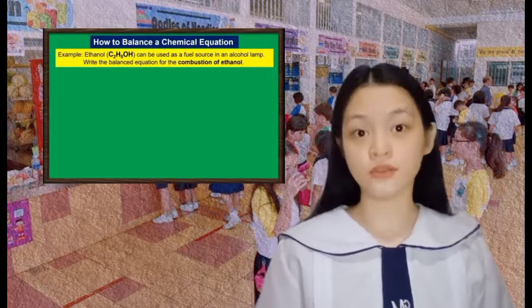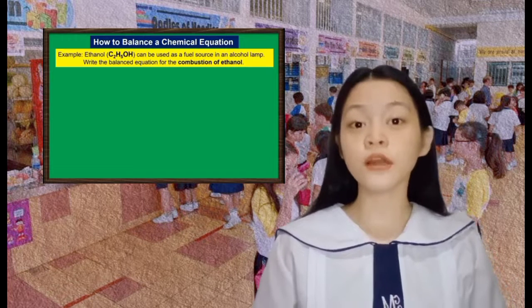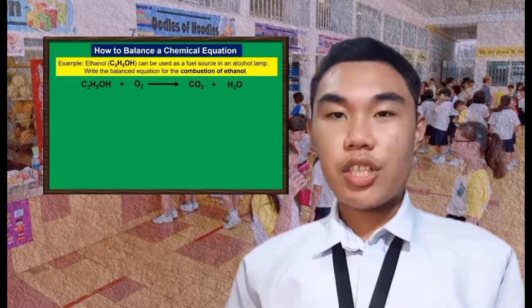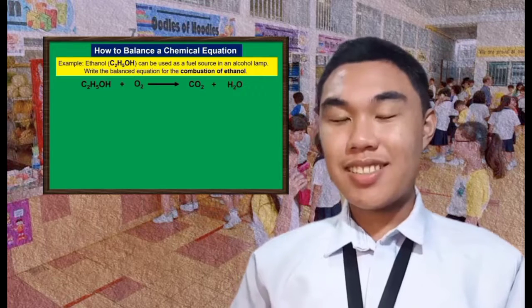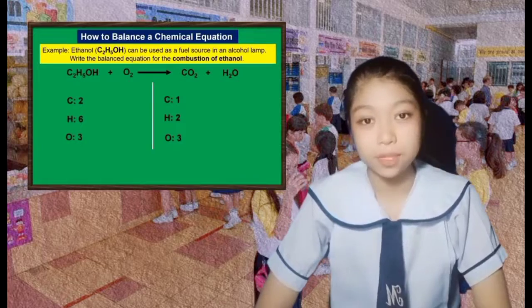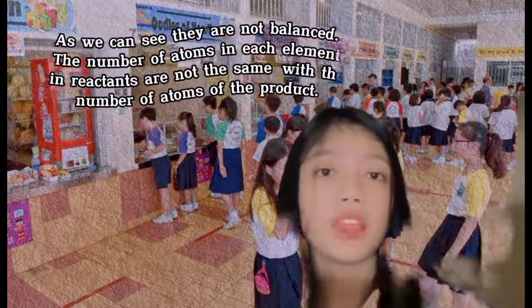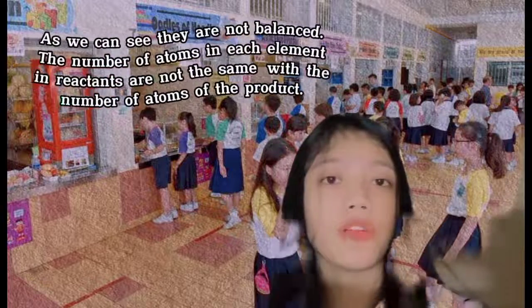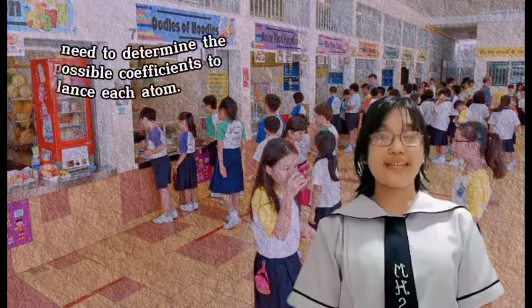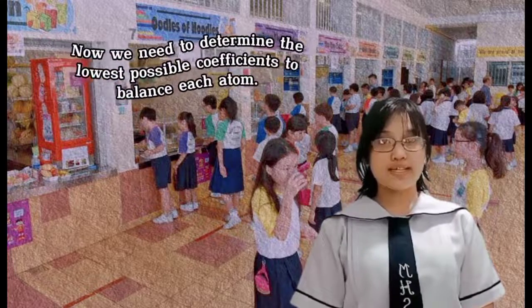Ethanol can be used as a fuel source in an alcohol lamp. Write the balanced equation for the combustion of ethanol. Now let's write the chemical equation of the given chemical reaction. Now let's enumerate the given elements and their atoms. As we can see, they are not balanced. The number of atoms in each element in reactants are not the same as the number of atoms of the product. Now, we need to determine the lowest possible coefficients to balance each atom.